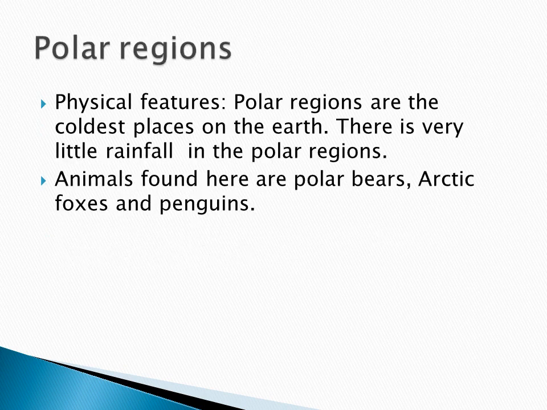Okay. Then polar regions. The polar regions are the coldest places on the earth. These regions are fully covered with ice. So it is the coldest place on earth. Here also the rainfall is very little. So what are the animals found here? Animals found here are polar bears, Arctic foxes and penguins.